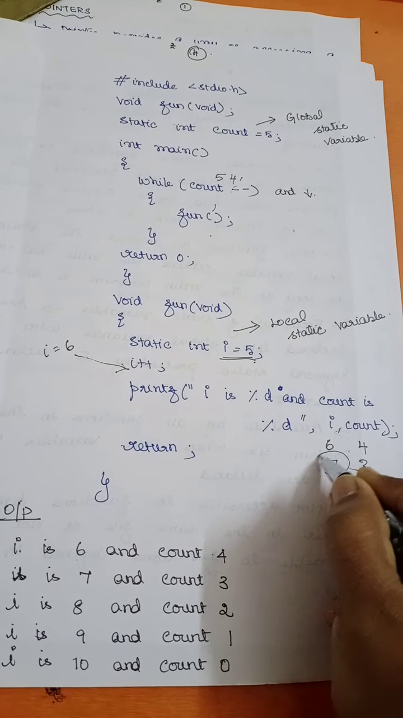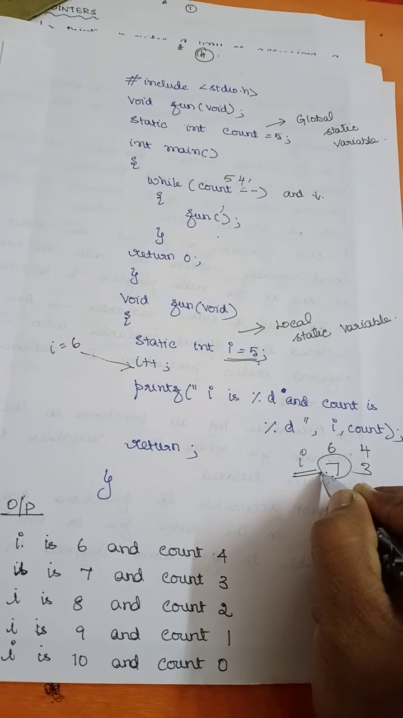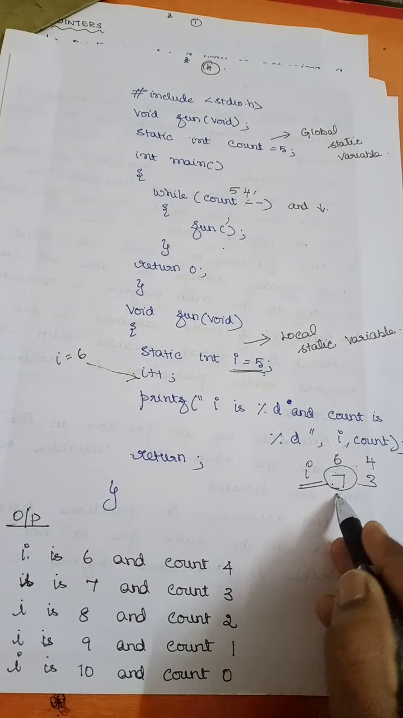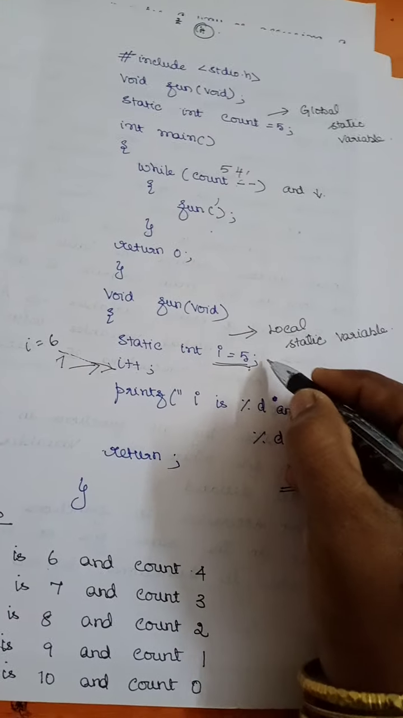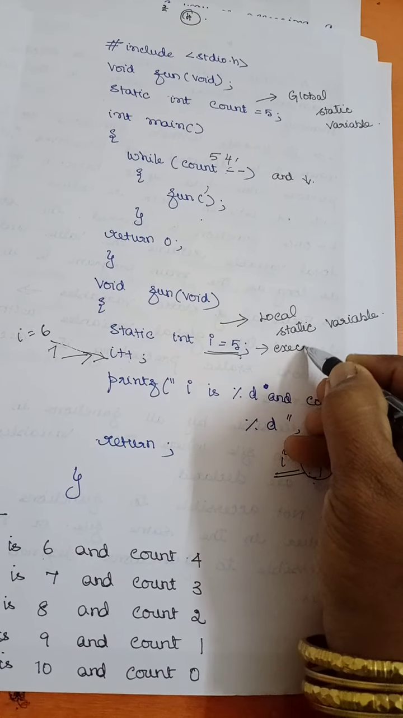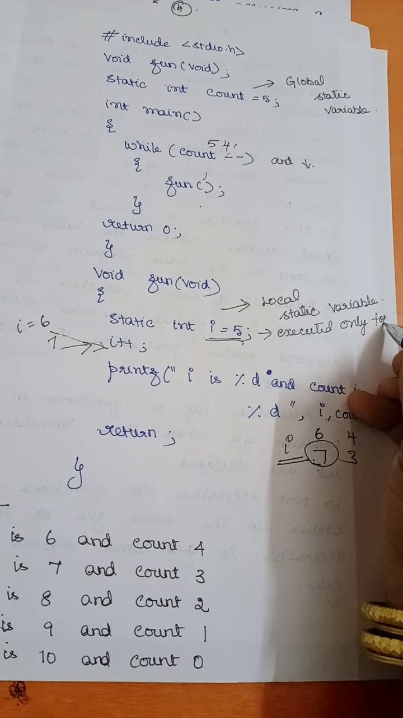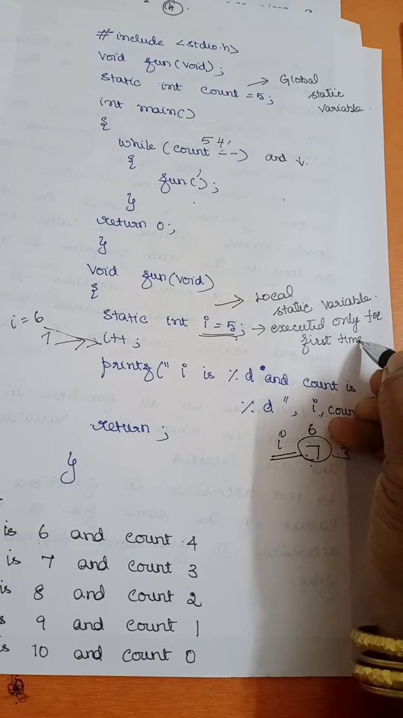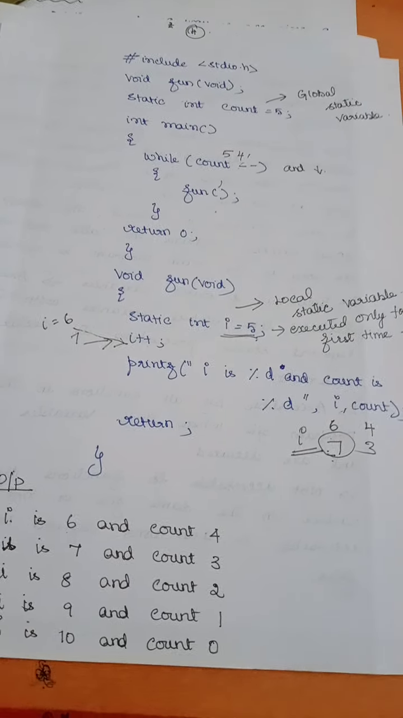So what is my i value now? 7. This will be retained as it is. So next time when I call my function, the new value 7 will be taken here and 7 will be incremented. Is that clear? So this will be executed only for the first time. Right? And the value will be retained between your function calls.